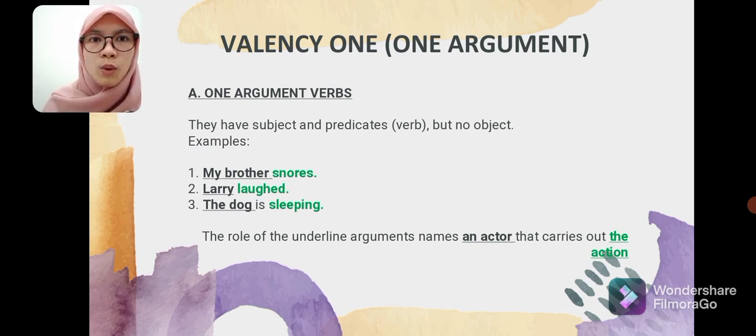For the first, one-argument verbs. They have a subject and a predicate verb, but no object. For example: my brother snores. Larry laughed. The dog is sleeping. The role of the underlined arguments, my brother, Larry, the dog, names an actor that carries out the action, which is snoring, laughing, and sleeping.